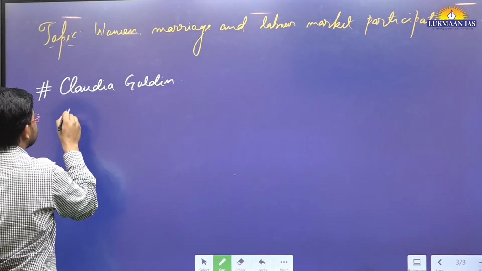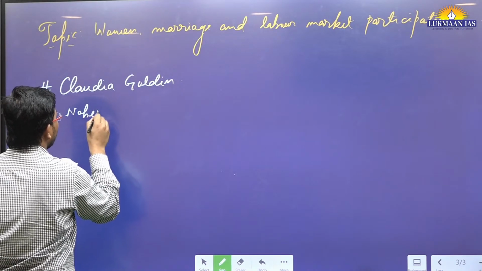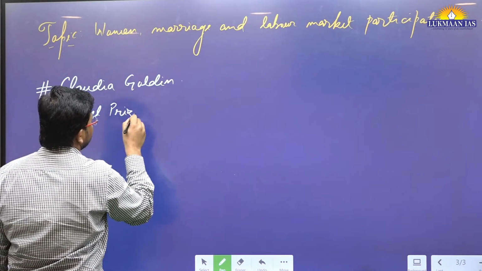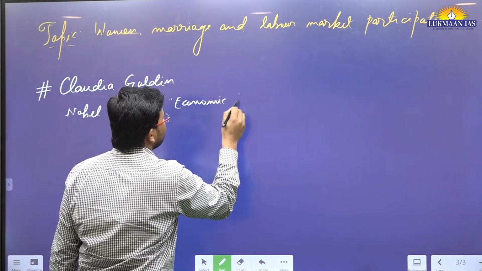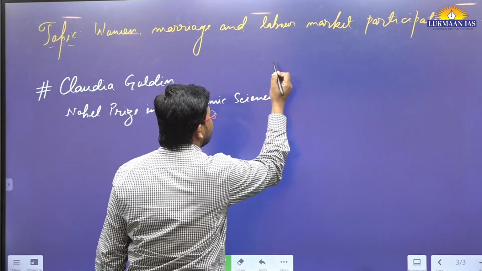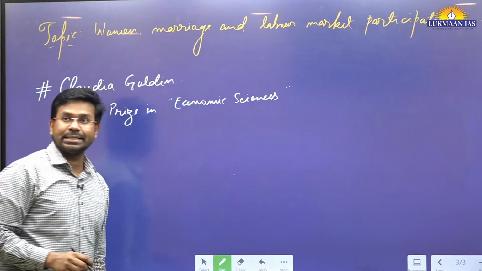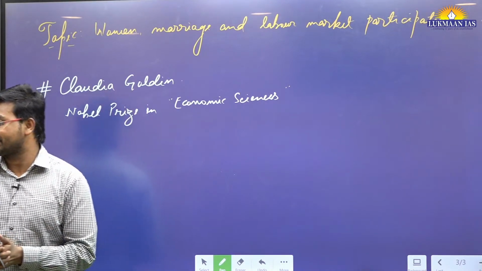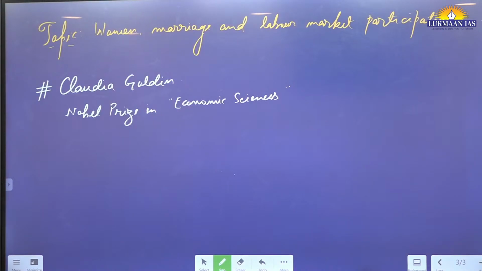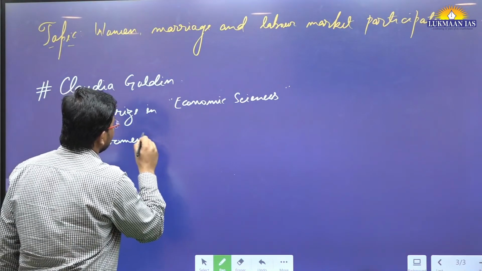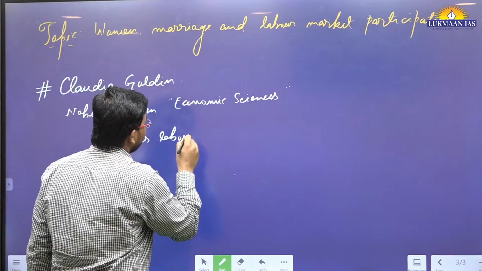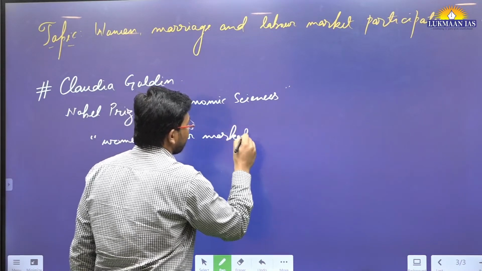Claudia Goldin has received the Nobel Prize in Economic Sciences. Why has she got the Nobel Prize in Economic Sciences? Because she has helped us to understand, for having advanced our understanding of women's labor market outcomes, increasing our understanding related to women's labor market outcomes.